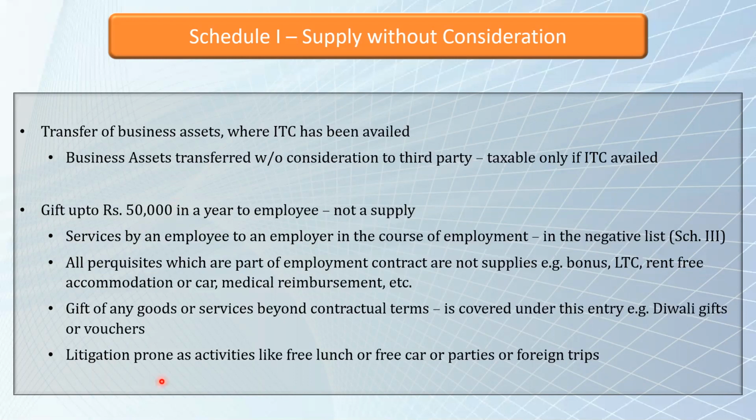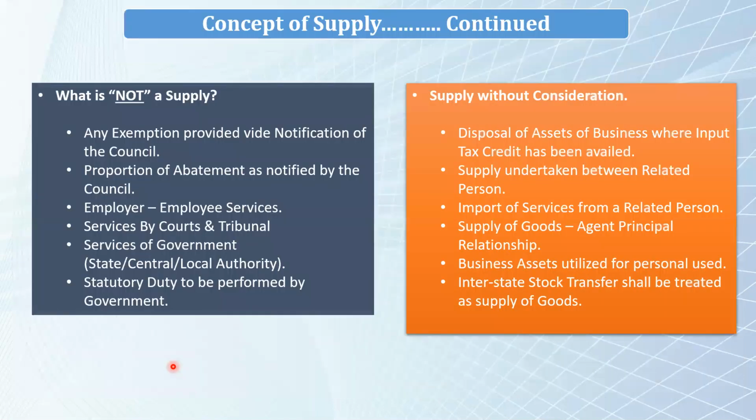Now there may be certain litigation areas also, like if free lunch, free car, or parties or foreign trips are provided by the employer to the employee, and the same is not written in the engagement letter, it may prompt some litigation. So what we may have to prove is that these are transactions which were required for business purpose. And the best way to do that is that the company considers the same as their expenses in the P&L. So this was employer-employee services.